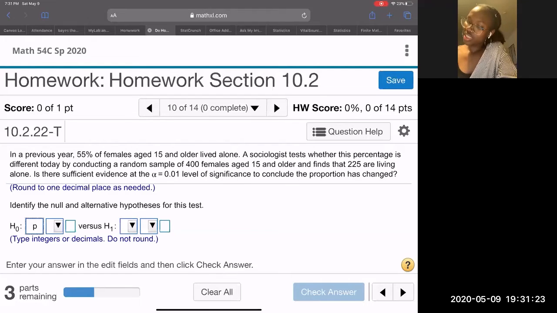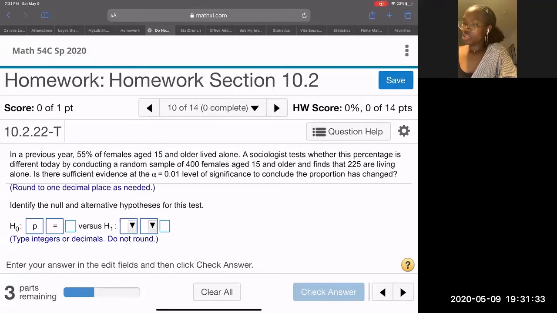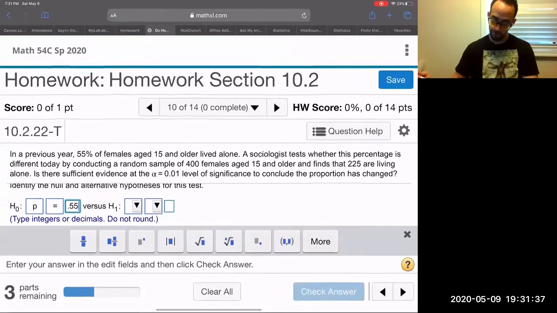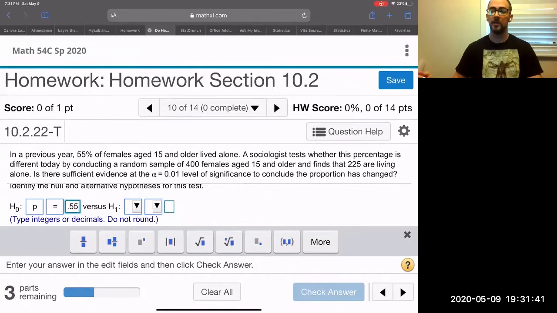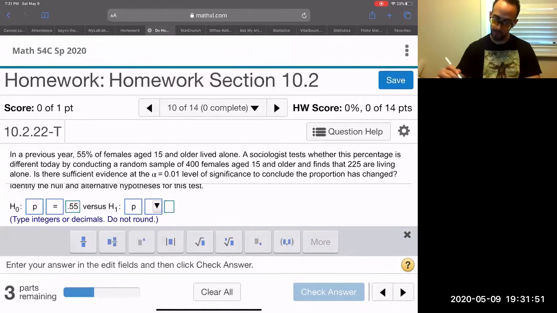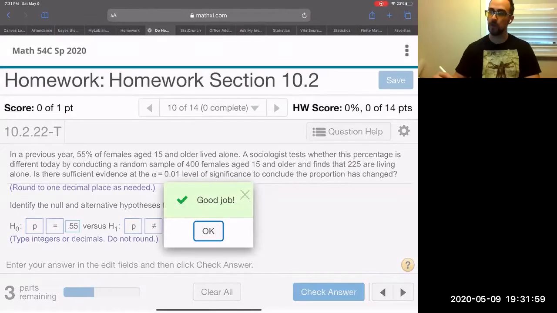H sub 0. Okay. And the null hypothesis is always equal to. And it should be equal to 0.55, because that's what we are assuming, that today the proportion of girls that live alone is still 0.55. The alternative hypothesis is, like I said, same thing, P, but this time not equal to, because it's a two-tailed test. So there you go. That's our null and alternative.